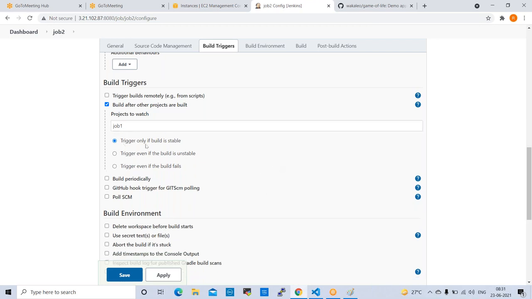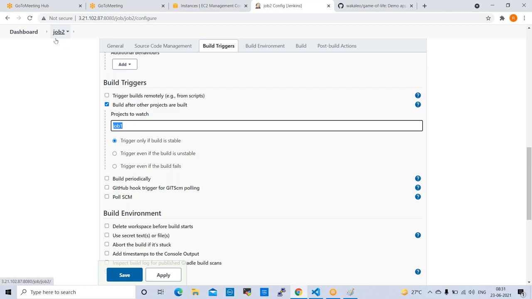See here, trigger only if the build is stable. Stable means success, right? Trigger even if the build is unstable. Trigger even if the build fails. First option is selected by default. We need to keep the first option always. So if the build is stable, then only job 2 will start. If job 1 is success, then only job 2 will start.